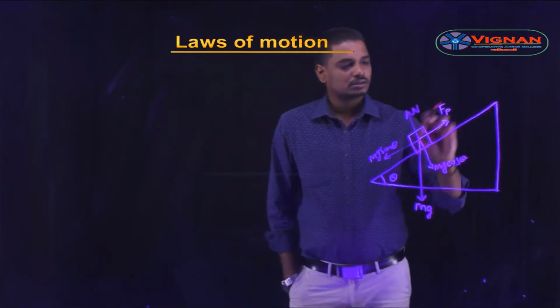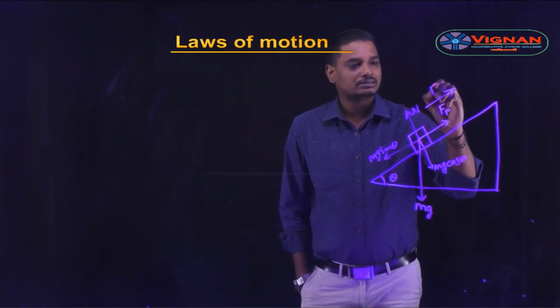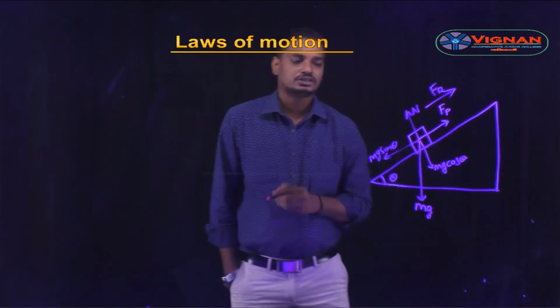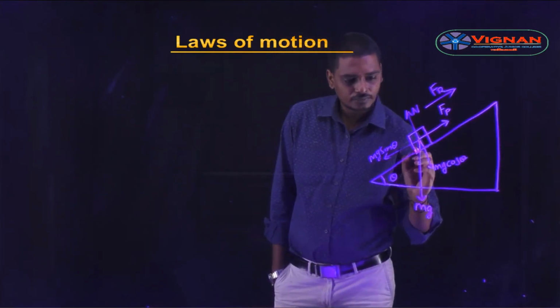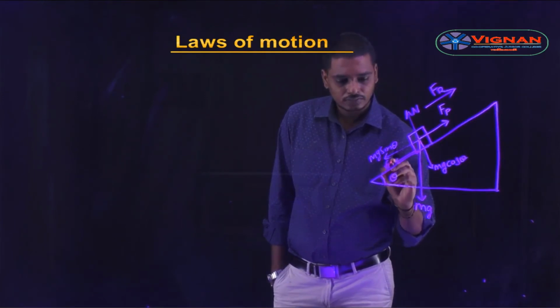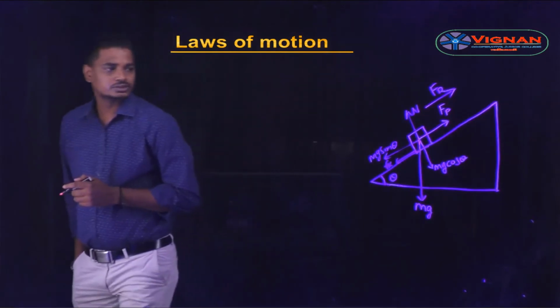As there is a net pulling force upward, the net resultant force will be in this direction. As the block is moving upward, there is a frictional force Fk, the kinetic frictional force, in this direction. By writing the equations, we can solve this problem.